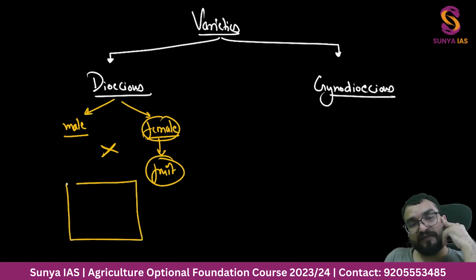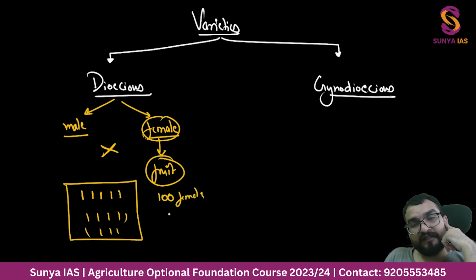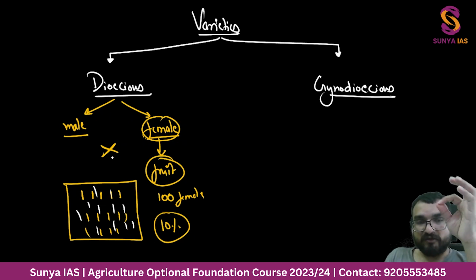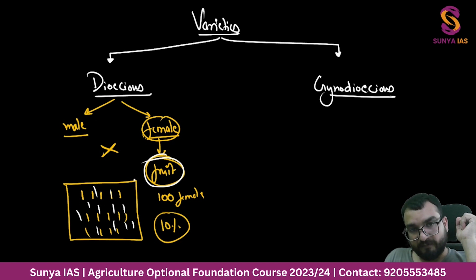So if this is a field, you need female dioecious plants. If you have taken 100 female dioecious plants, then you need 10% of that as male too. So 10 plants over here will be male dioecious plants, because they are needed to produce pollen and have cross pollination, so that fertilization can happen and fruit can be developed.